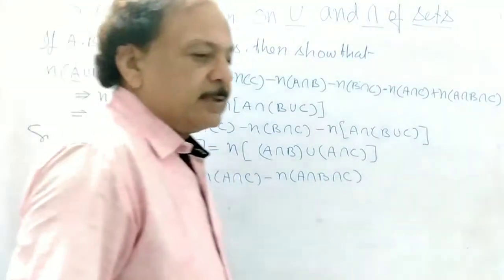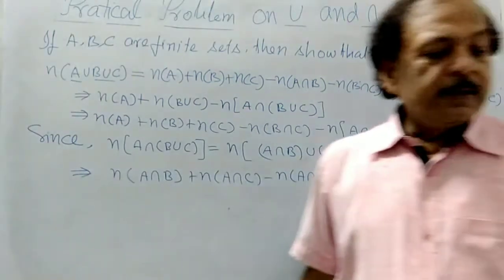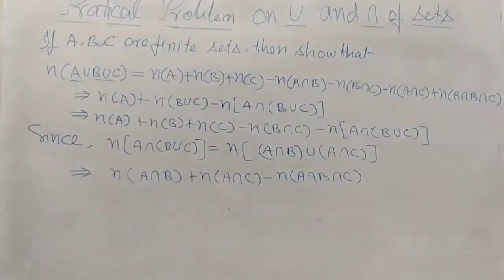We can write this, N(A intersection B intersection C).